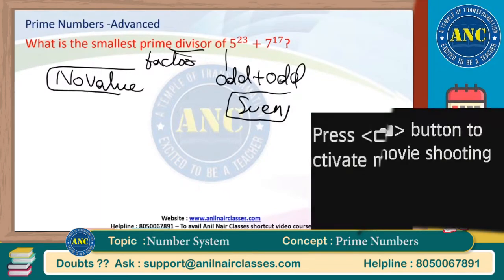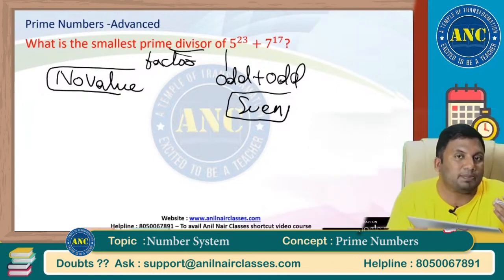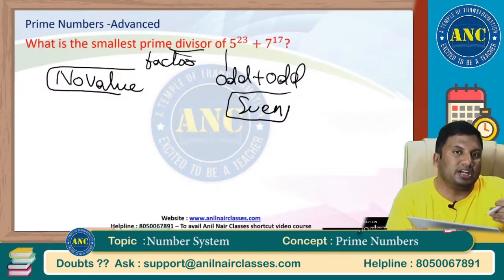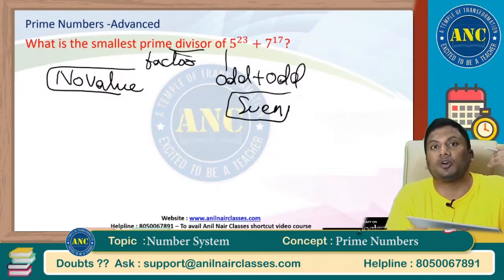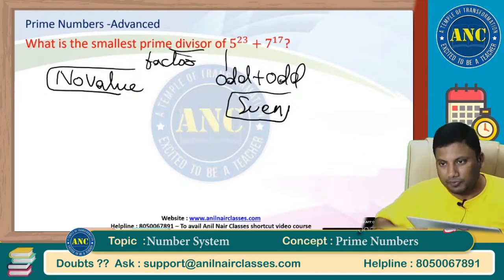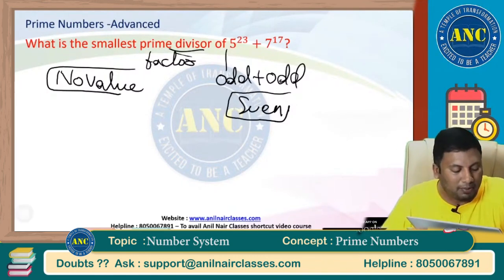What is that I wrote? A prime number is a number which is only divisible by 1 and itself. That is the reason I created some questions. Then what is the second concept? 2 is the only even prime number. Then also we discussed some problems based upon those models. Next class we will discuss why I wrote prime number greater than 3 of the form 6k plus or minus 1. If I am writing an English sentence in a class, I will create some questions for that problem so that you can